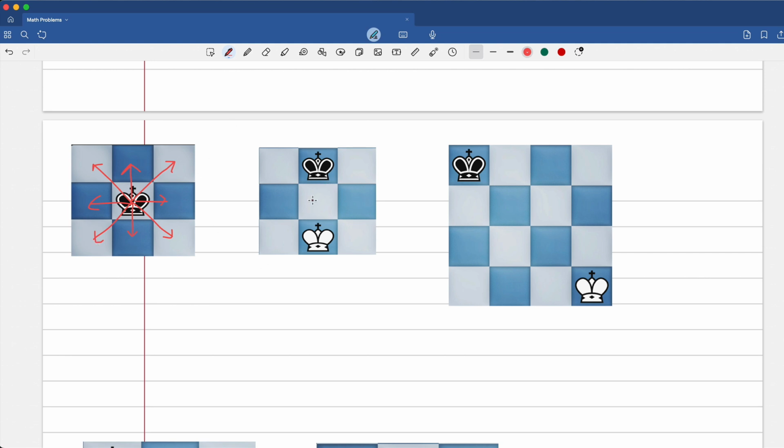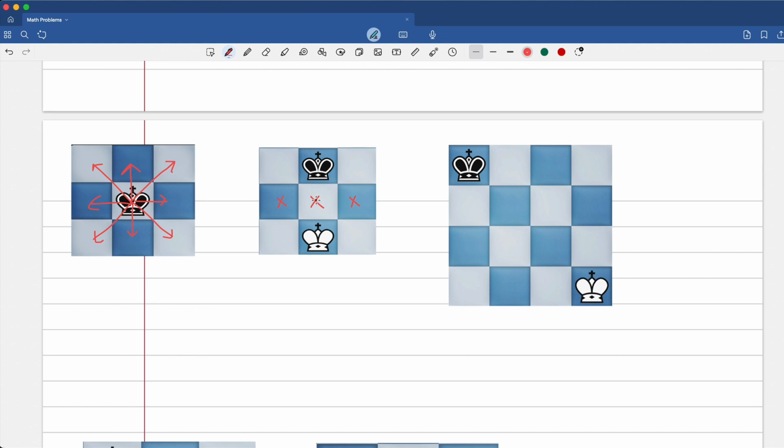Now, when two kings are placed next to each other, the rules of chess prohibit them from coming right next to each other. Therefore, these 3 squares is what I call no king's land. Neither the black king nor the white king can come there, neither can capture there, and in fact both of them control it. But it's of no use. So that's the no king's land. This is a pattern in chess.